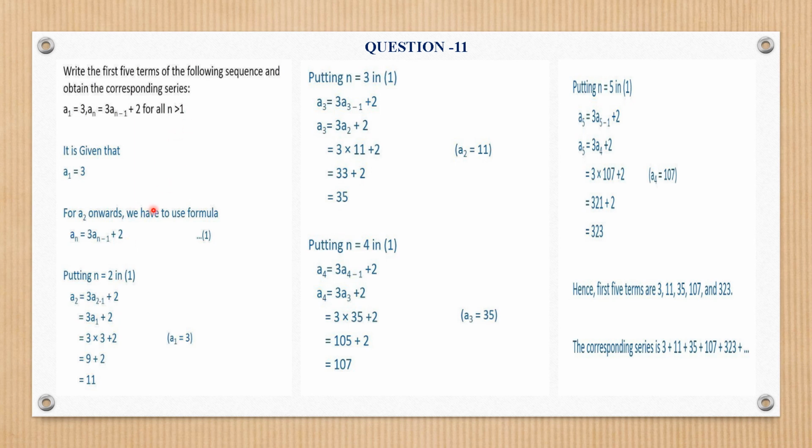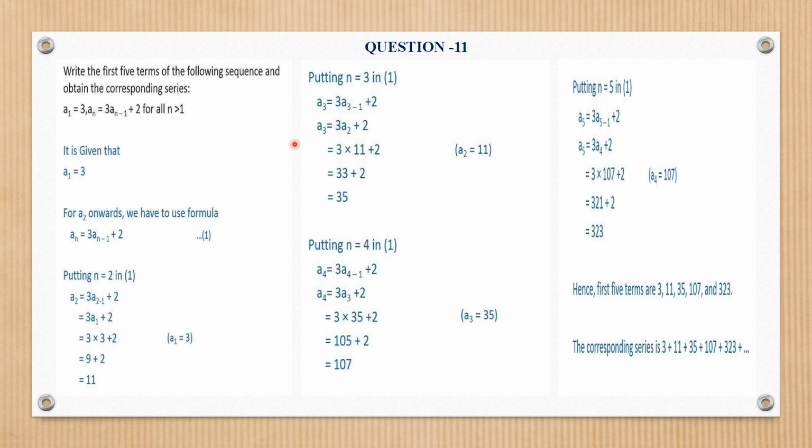Put n equal to 2. We get 3a2 minus 1 plus 2, this becomes A1. A1 is already given, 3. So put the value of A1 and you will get 3 into 3 plus 2, that is 9 plus 2, that is 11.